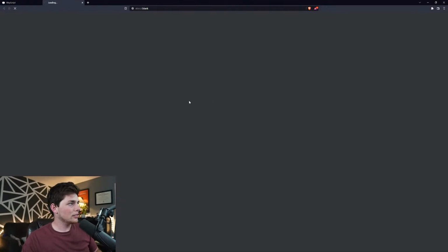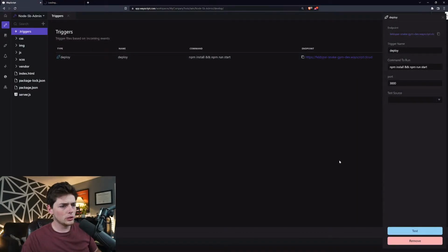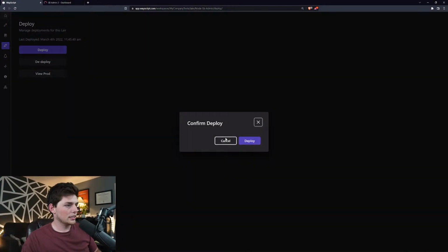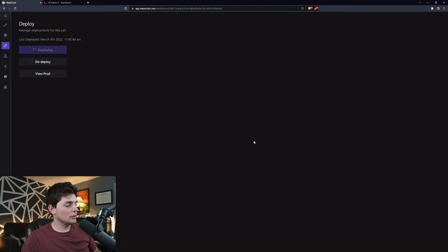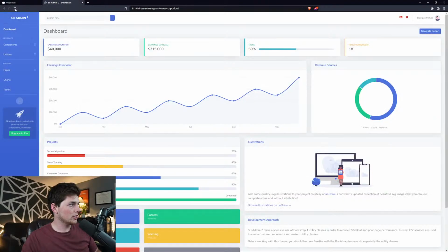That way you know what's going on. But we'll pull this up. We might have to deploy it if it's not. Looks like it isn't. So what we're doing in this step right here is I've created an application and I need to deploy it. Looks like it did load, but once it's deployed, we'll refresh it.